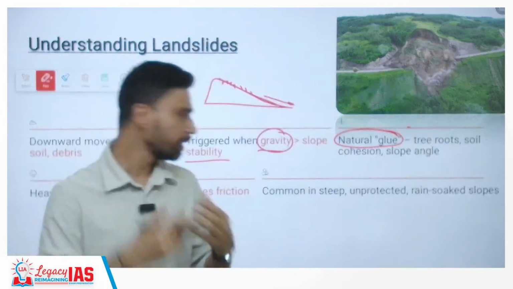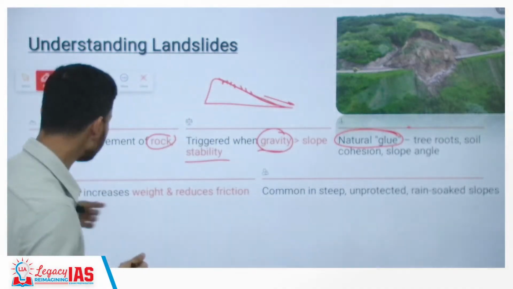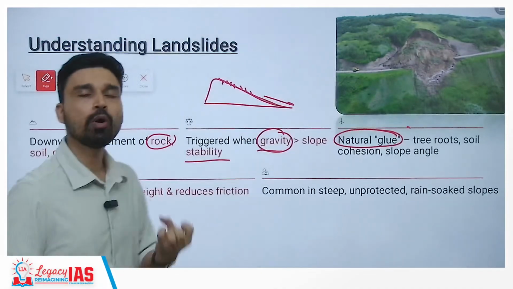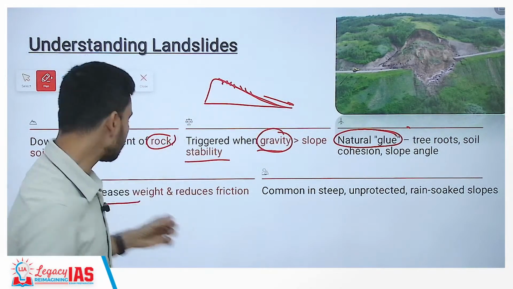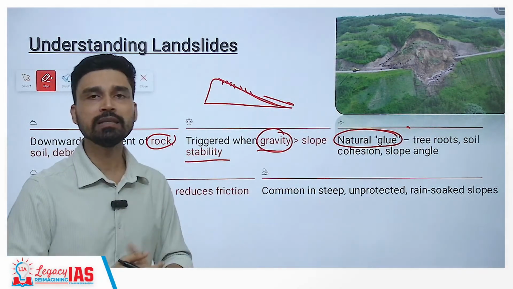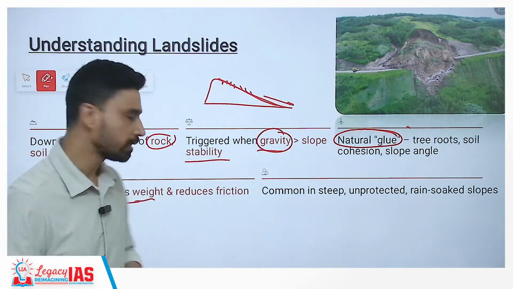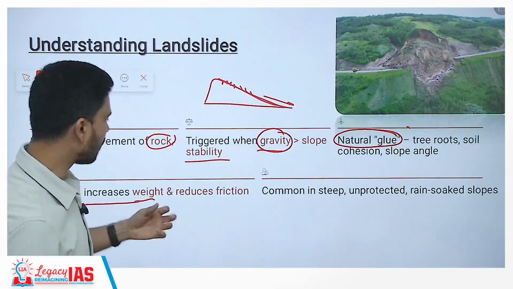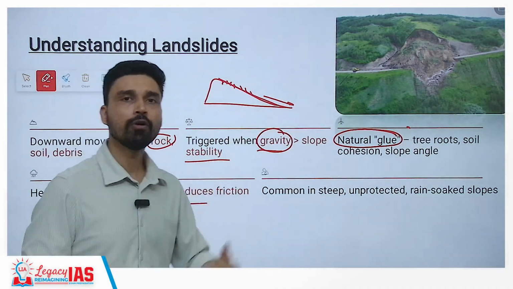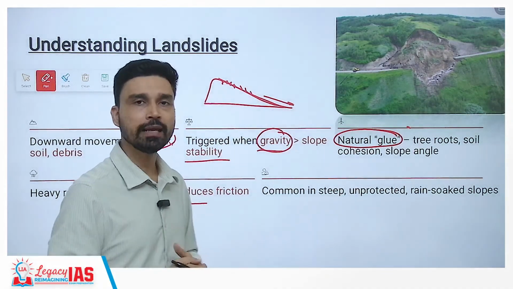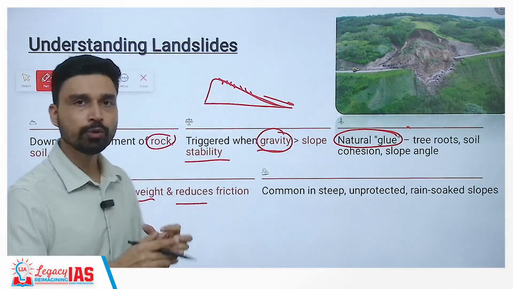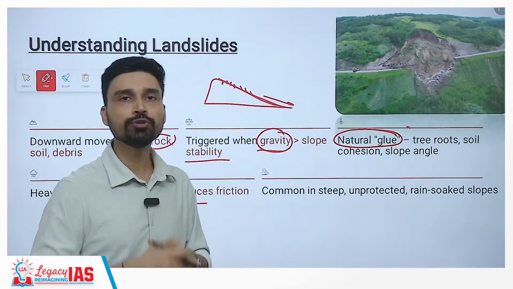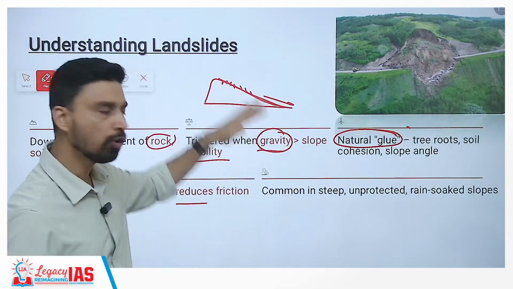But whenever you have heavy rainfall, what happens? First of all, due to water accumulation, the weight of the substances increases, and we know that gravitational force is directly proportional to mass. So as the weight increases, the gravitational force increases and tries to pull much harder. Second, because of the solubility of soil in the rain, frictional forces are reduced and it becomes much easier for the rocks, soil particles and sediments to flow along the slope.